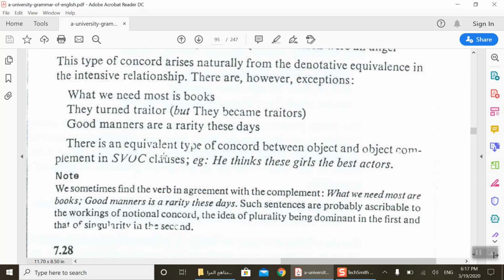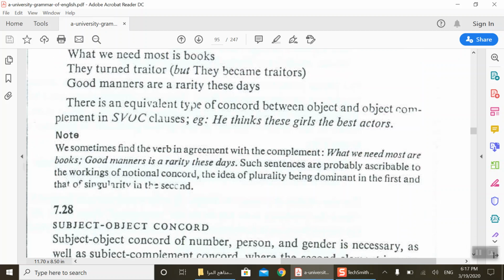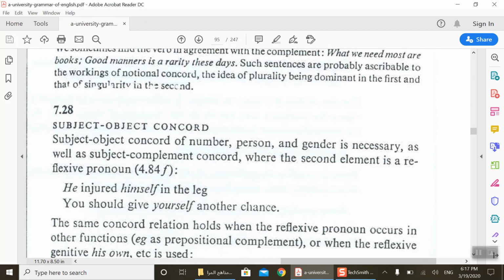There is also an equivalent type of concord between object and object complement, between O and complement. For example, he thinks these girls the best actors. You see, we have this type of concord. Another concord: subject-object concord.